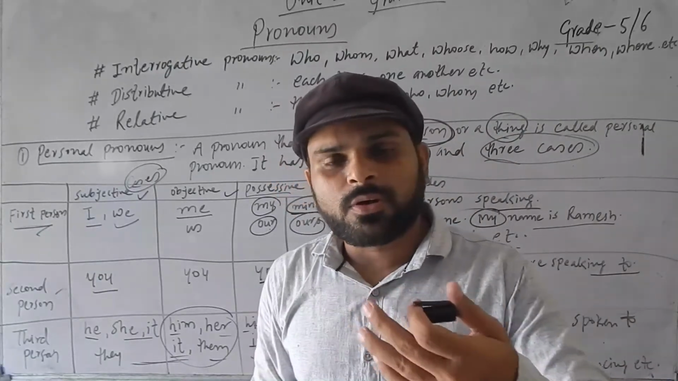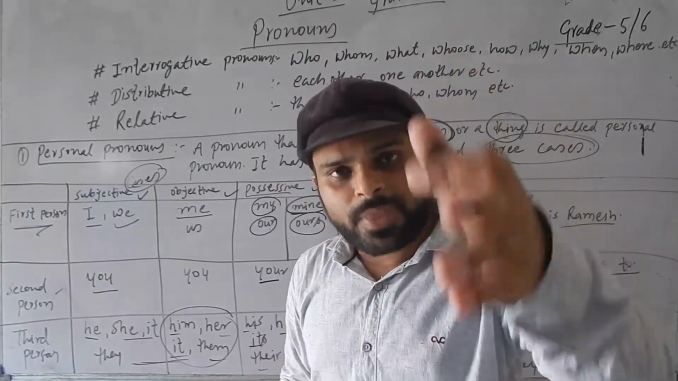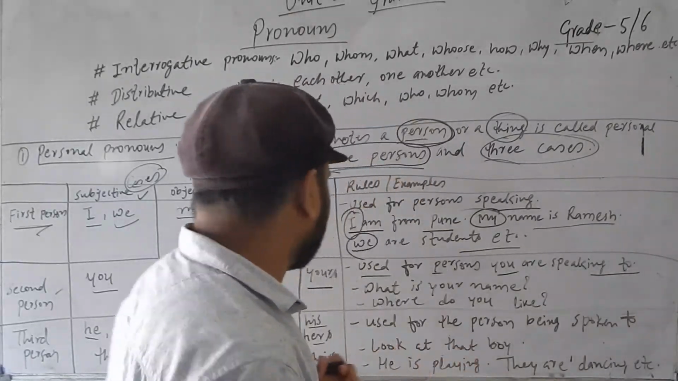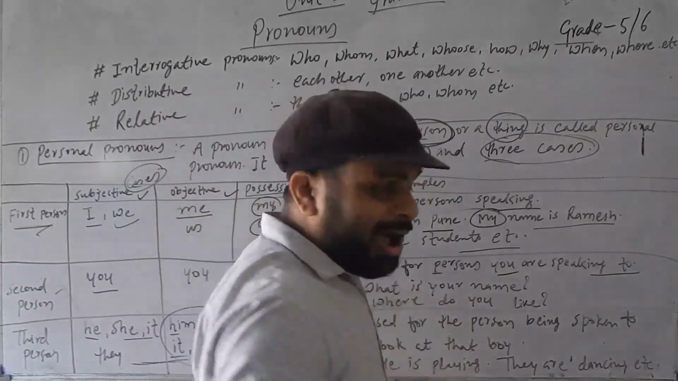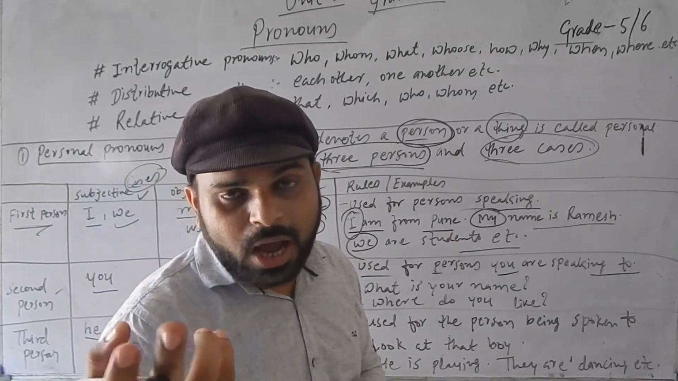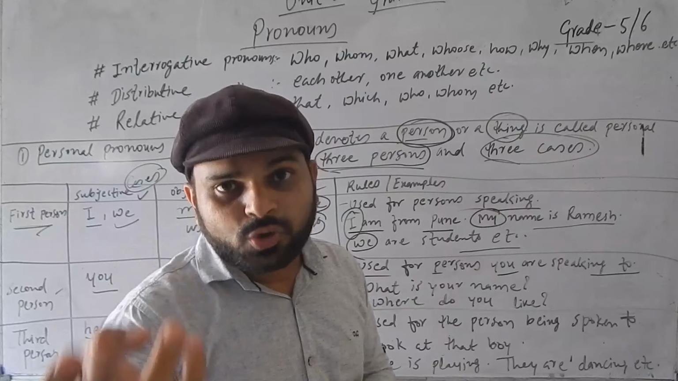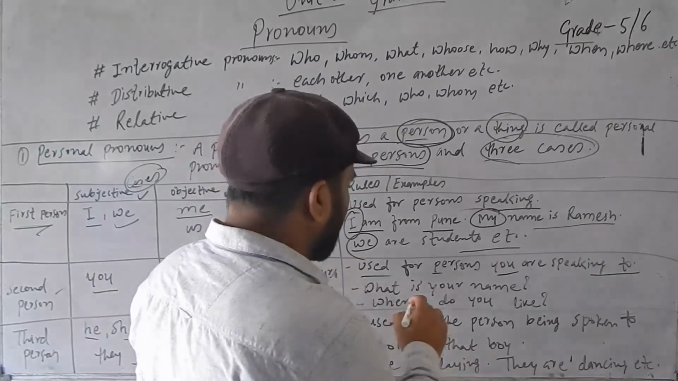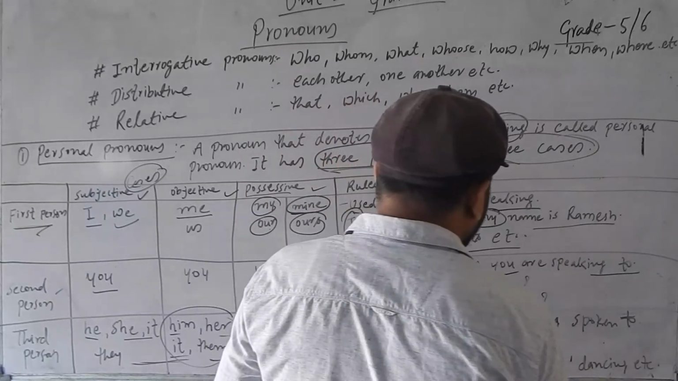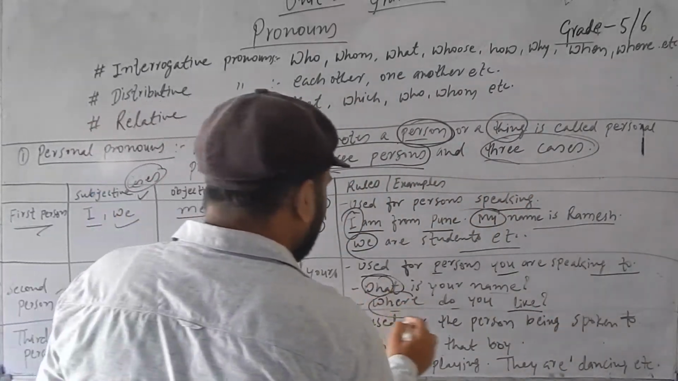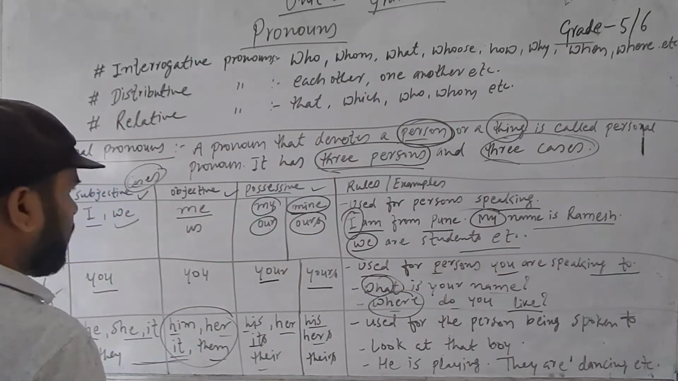Next, second person is used for the person you are speaking to. Just as we talked about, if I am talking to someone, you are the second person. I asked you, "What is your name?" So I am the first person and you are the second person, because I asked a question. I am talking to you. You are the middleman, which means you are the second person. What is your name? Where do you live? These are examples of second person.